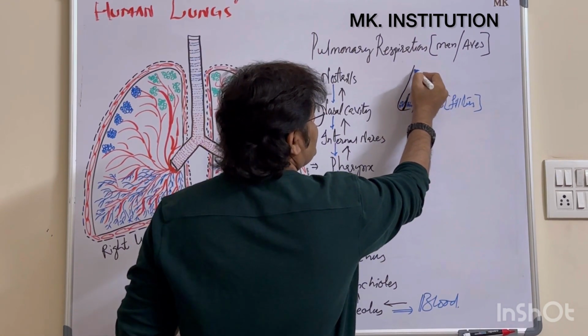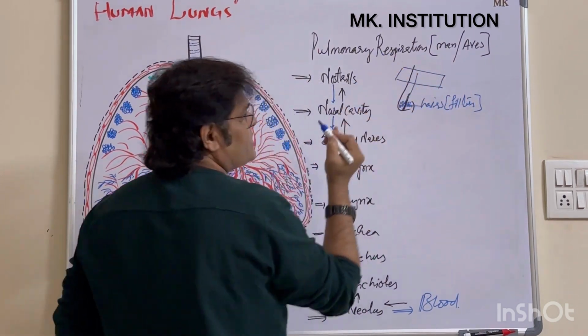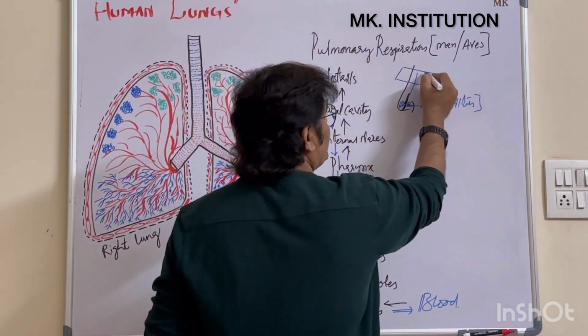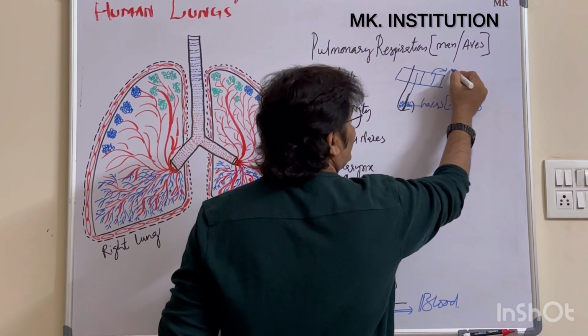Here this cavity is called the nasal cavity. Here we have one chamber. A small chamber is present here. This chamber is called the mucus chamber.